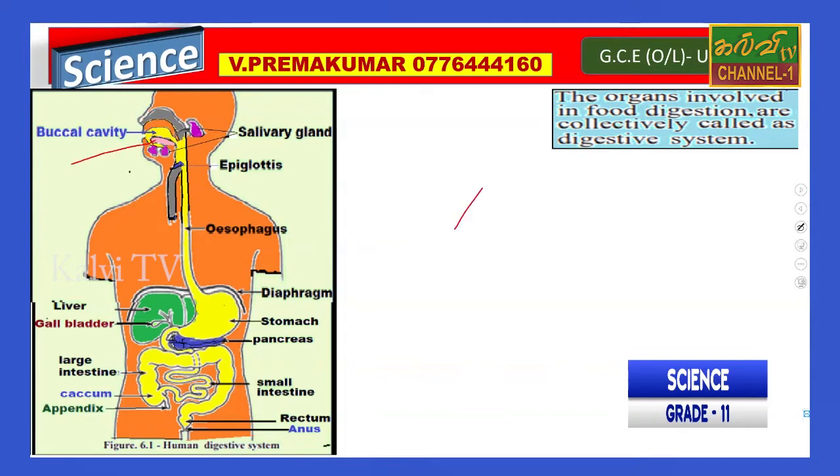The buccal cavity, or the mouth cavity, is the same. Then after that there are the salivary glands and the epiglottis. The epiglottis is very useful here.